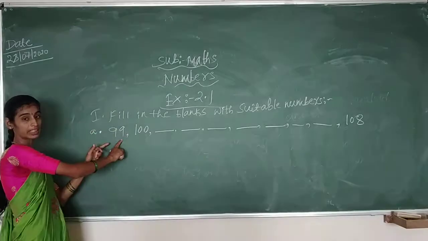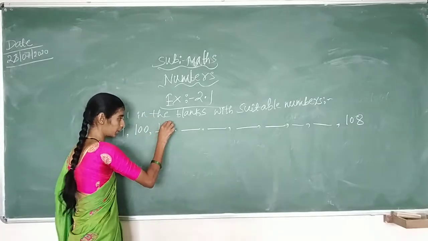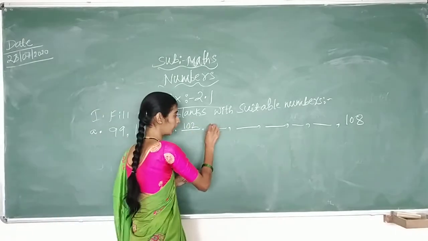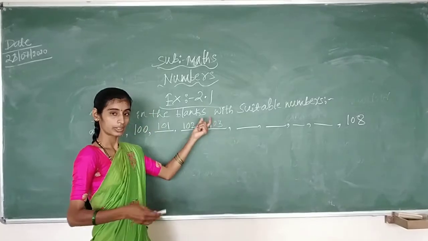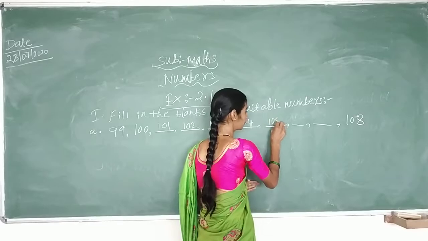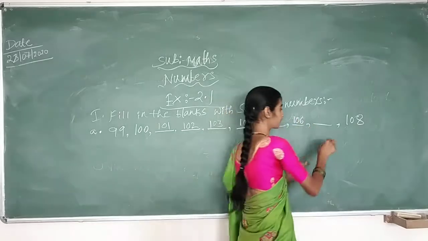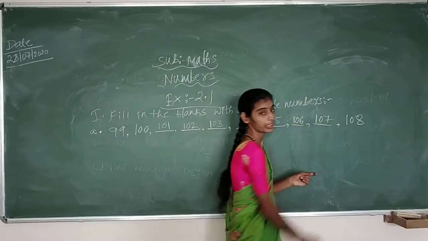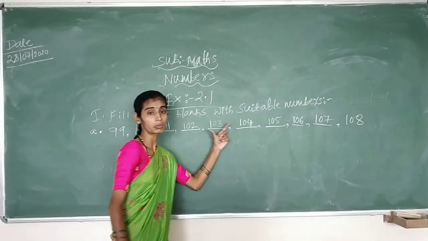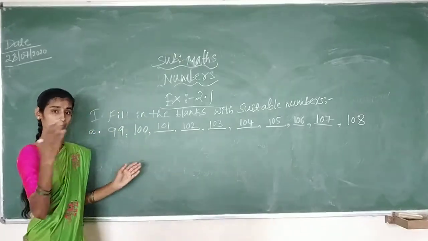So first number is 99. Then it is 100. 100 after which number, children? 101. Then 101 after 102. Then 102 after 103. Then 103 after 104. Again 104 after 105. Again 105 after 106. 106 after 107. So 108 they only have given. So how many dashes they give you? Those many you have to fill. It is easy, no? It is similar to missing number, which I have explained to you in the previous class.